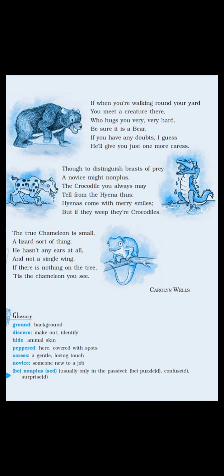And if there is nothing on the tree, you find some movement in the tree, you just understand that there must be a chameleon only. So the poet says that the next is the chameleon, which is a small creature. It looks like a lizard only. Moreover, she says that the chameleon has the ability to change its color also. So if in the tree you are seeing nothing, then in that case it will be easy for you to recognize that there must be the chameleon only, because the chameleon may have turned its color green, so it is not visible to you in the tree. So this was all about the poem.